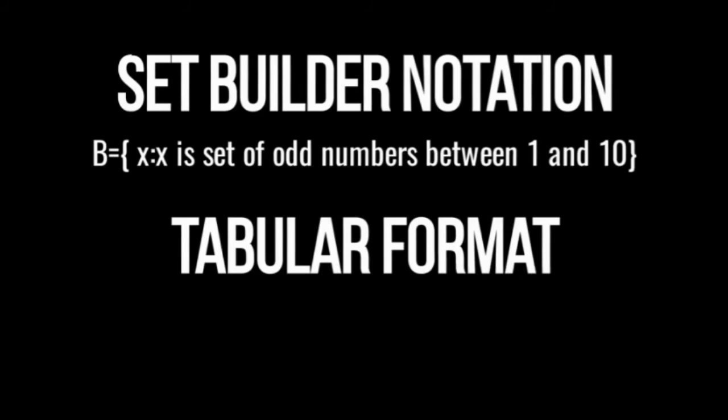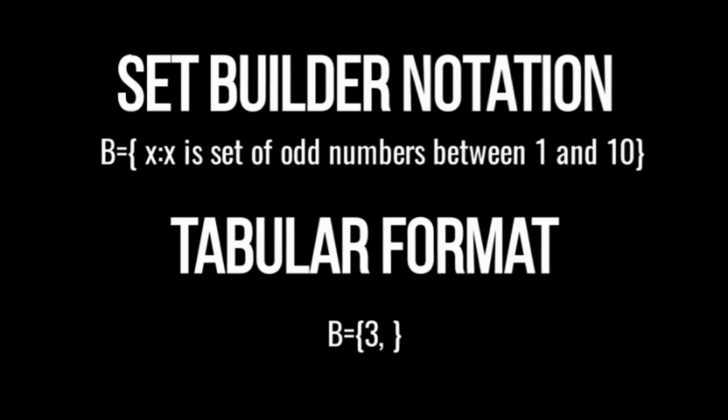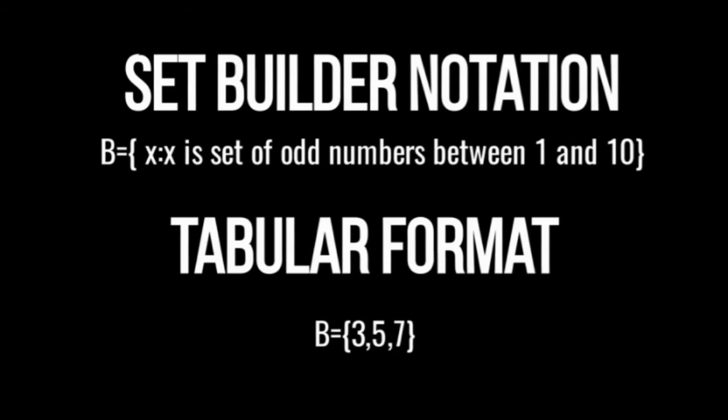B is defined as the set of every odd number in the range of 1 to 10. So starting from 1, we pick out the odd numbers that fall between 1 and 10: 1, 3, 5, 7, and 9. This is set B, which is a finite set.